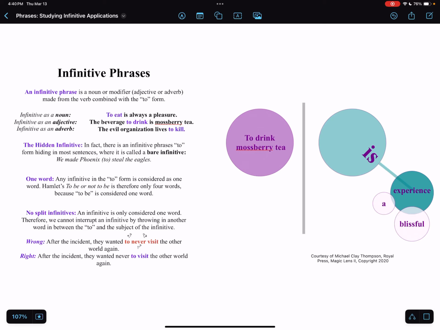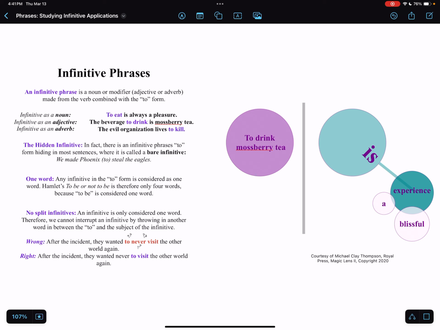In this video, we're going to be discussing infinitive phrases in sentence structure and grammar. An infinitive phrase is a type of phrase, and a phrase is a group of words serving a particular purpose. There are several different types of phrases, such as prepositional phrases, appositive phrases, gerund phrases, and participial phrases, which we can discuss in a future video. But today we're going to be focusing on one specific type of phrase, the infinitive phrase.